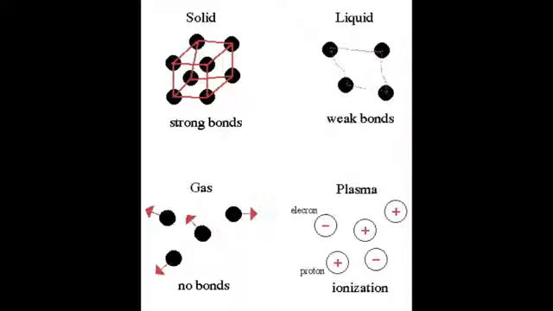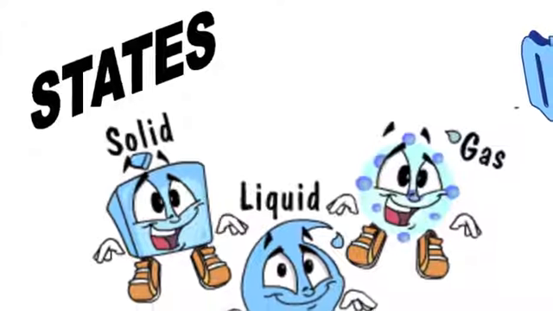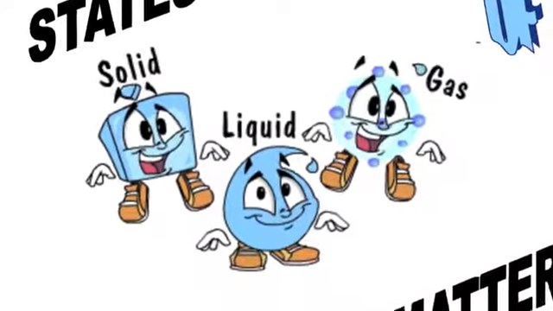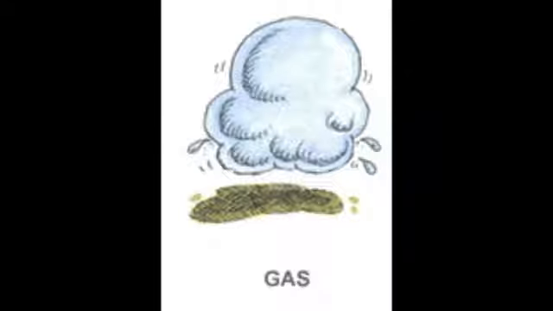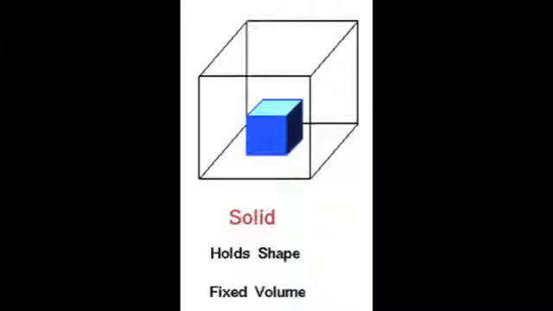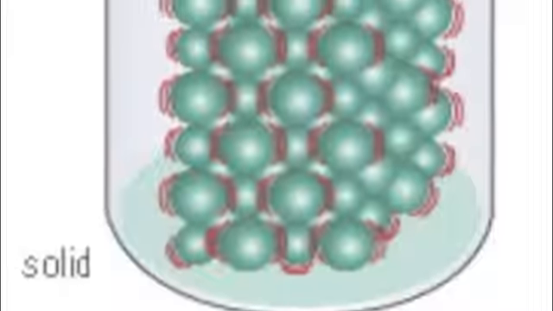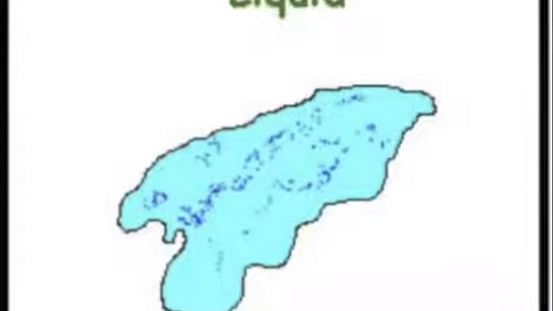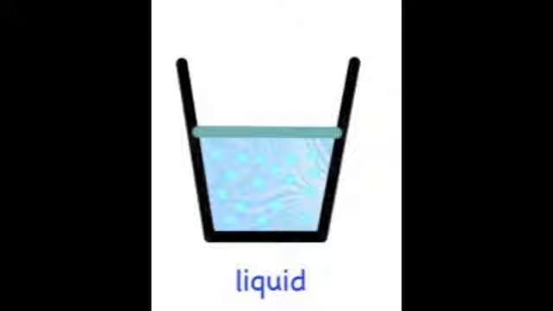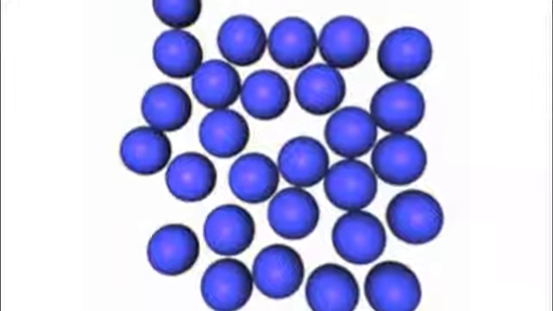Gases, liquids, and solids are all made up of atoms, molecules, and/or ions, but the behaviors of these particles differ in the 3 phases. The characteristics of a gas are that it is compressible, flows easily, and assumes the shape and volume of its container. Solids retain a fixed volume and shape. They're not easily compressible and don't flow easily. In a liquid, particles can move or slide past one another, assume the shape of the part of the container which they occupy, and have little free space between particles.